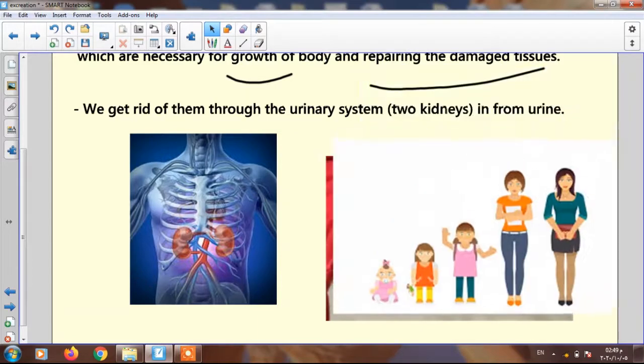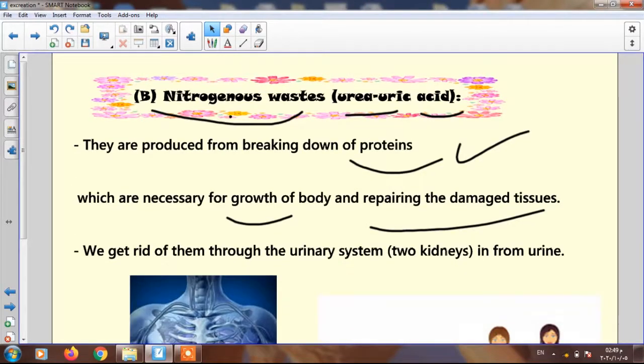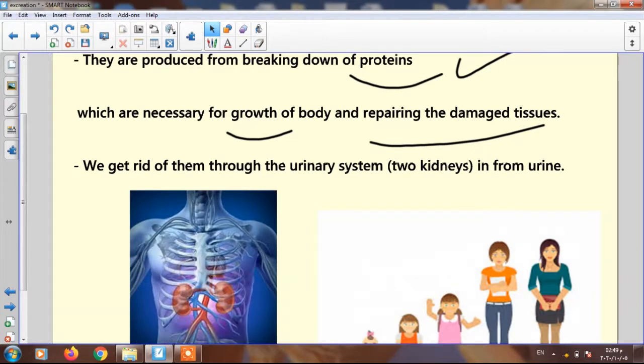Now my question is how our body can get rid of these nitrogenous wastes. If you remember the first one, who can remind me? Our body can get rid of carbon dioxide and water vapor through, excellent, the 2 lungs. While our body can get rid of nitrogenous wastes, the second type of excretory materials, through another excretory organ called the kidney.